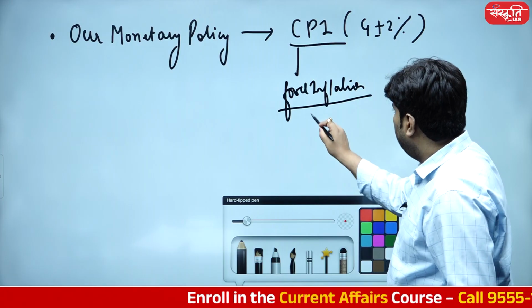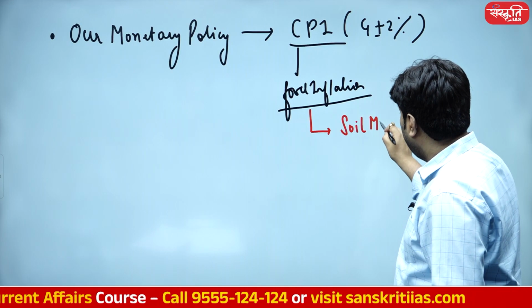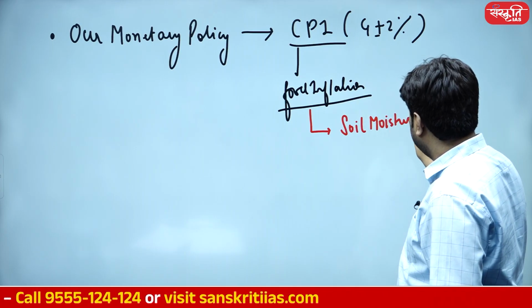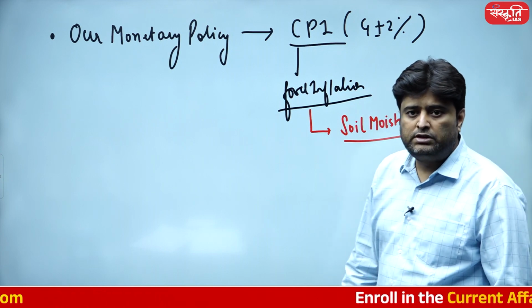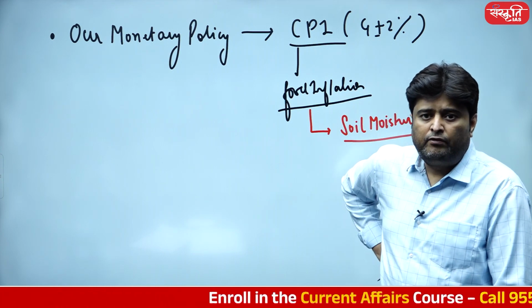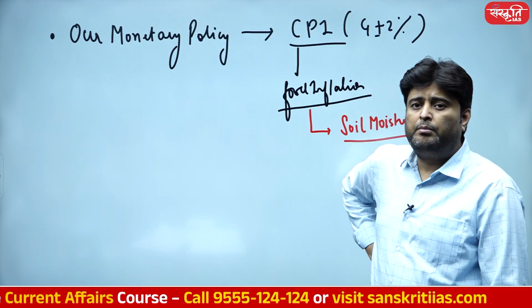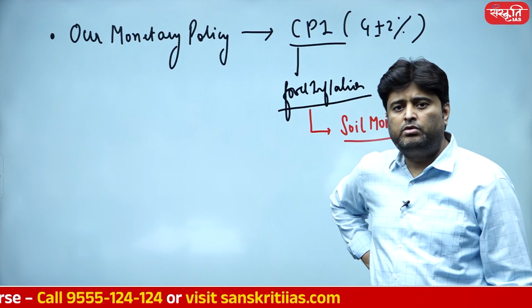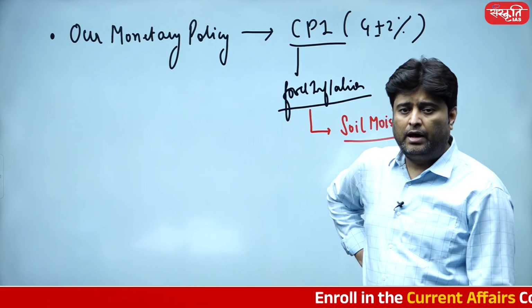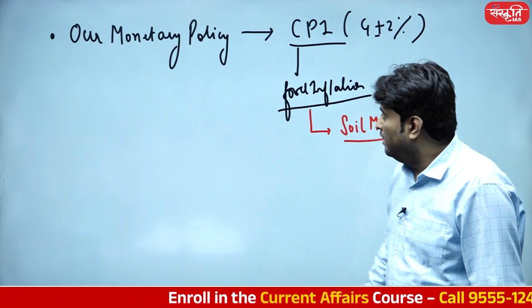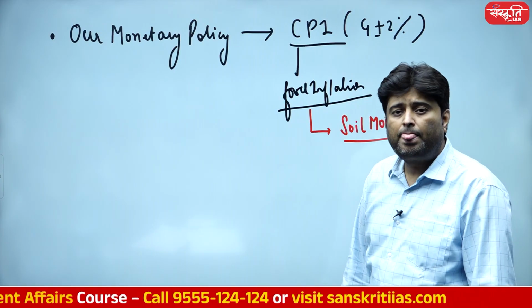number one, why we are having a food inflation problem? Number one, our soil moisture has been completely disturbed, student. Due to the kind of heat waves that we are witnessing, it is definitely going to impact initially the harvesting season, and then later on it is going to have impact onto the sowing of the Kharif season. So our food inflation is creating havoc in the soil moisture.